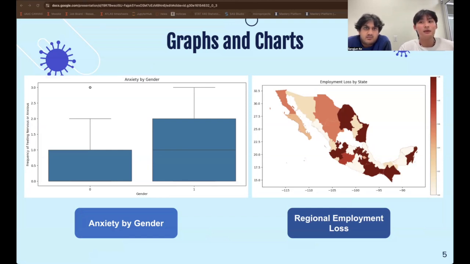So as we can see in the heat map, the darker areas show where the impact was the hardest. And we see that central and southern regions like Mexico City and Veracruz experienced higher job loss. And this might be because of their economic reliance on sectors such as tourism and services. And since COVID, the lockdown, and social distancing, not a lot of people were able to visit these touristic areas. So this regional vulnerability highlights the need for targeted economic support.